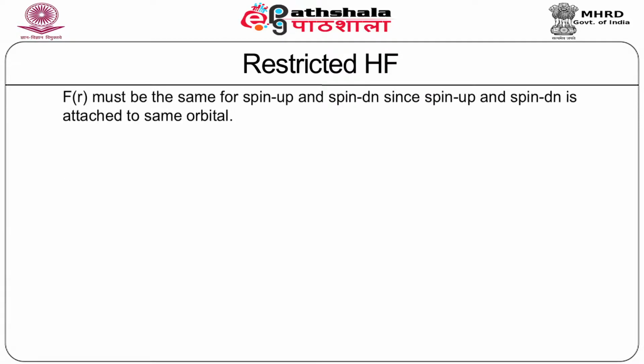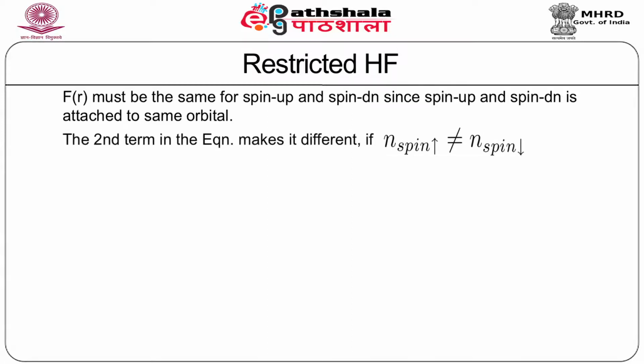Now we have the F_R, which must be the same for both up spin and down spin, since spin up and spin down are attached to the same orbital. The second term in the equation, which was shown in the previous slide, makes it different if n spin up is not equal to n spin down.